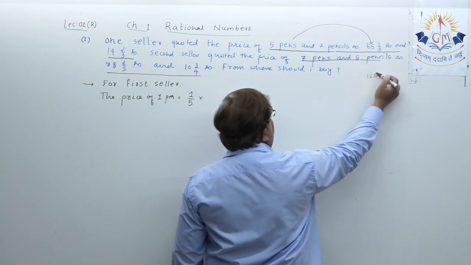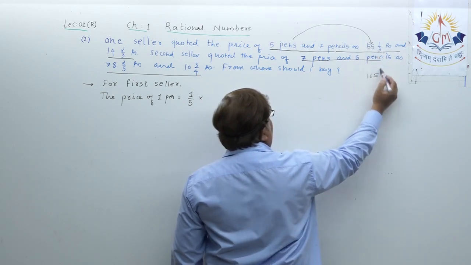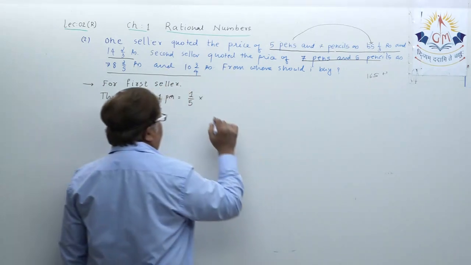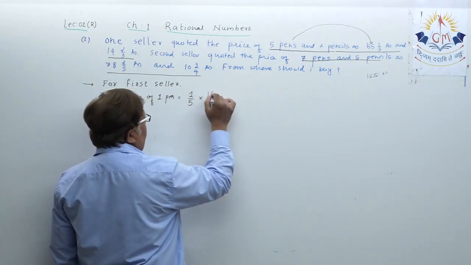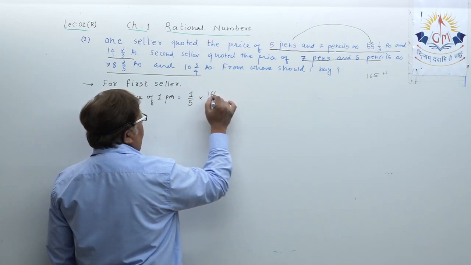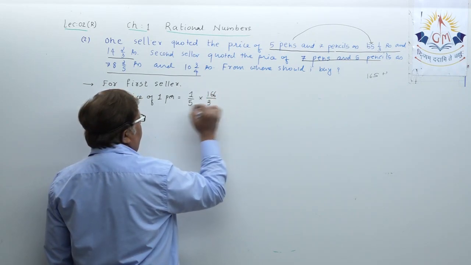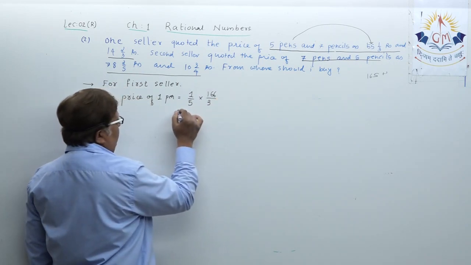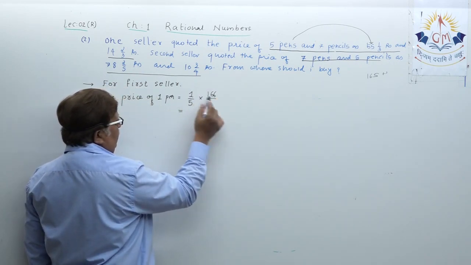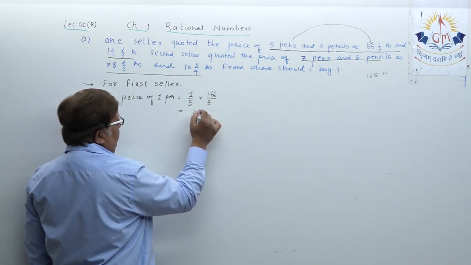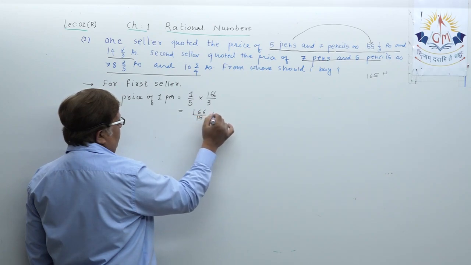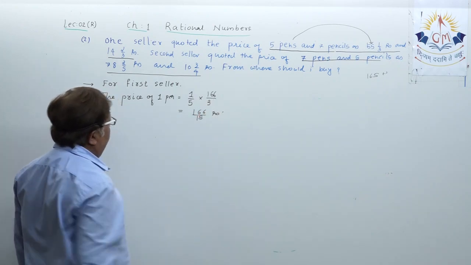You understood? 3 fives are 15, 1 plus 1, so it is 166 upon 3. Simple multiplication. Okay, so this will be 166 upon 15 rupees.